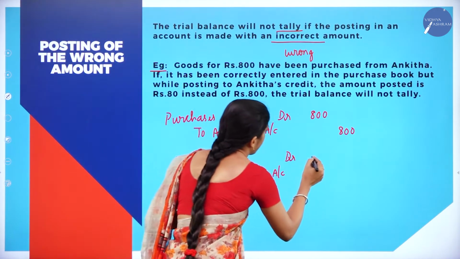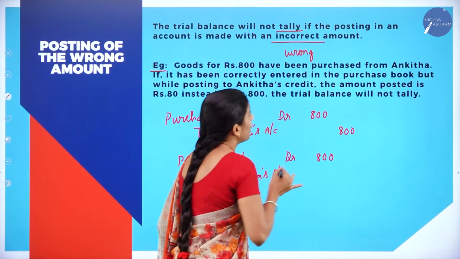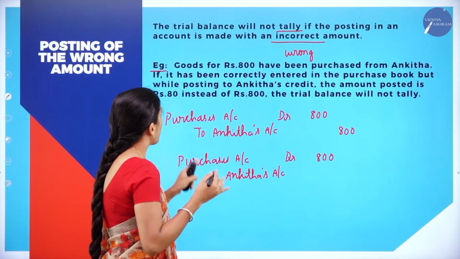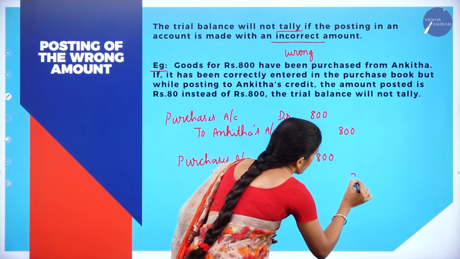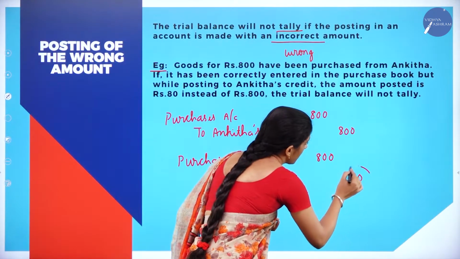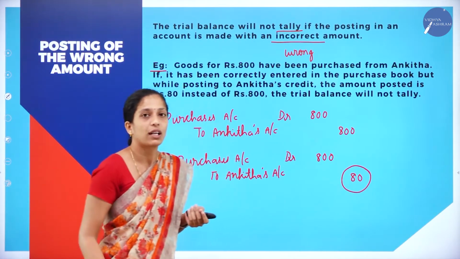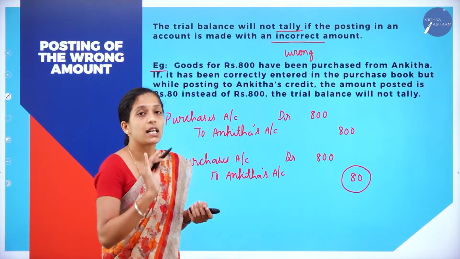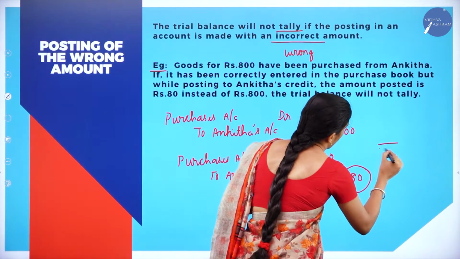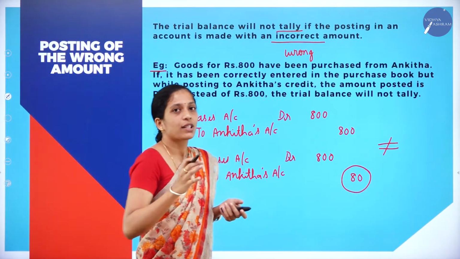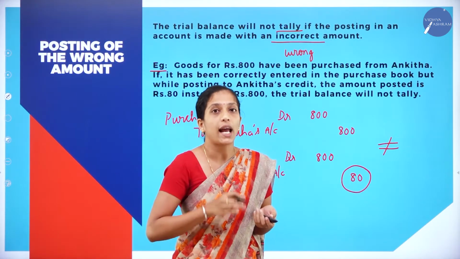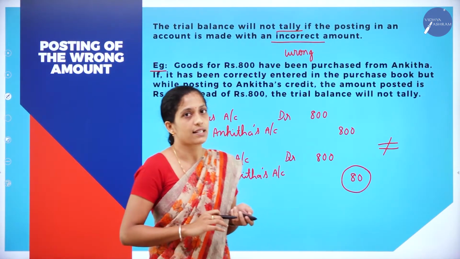So they have correctly entered 800 in the purchase book, but while posting to Ankita's credit, the amount posted is rupees how much? Only 80. Now what mistake have they done? They have made a mistake while posting the amount. They have written only 80 instead of rupees 800. Here also your trial balance will not tally. So this is a situation where you enter a wrong amount while recording the transaction.